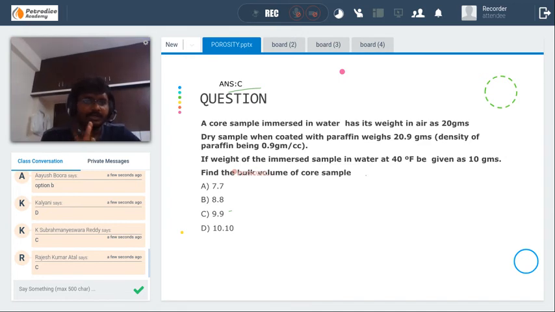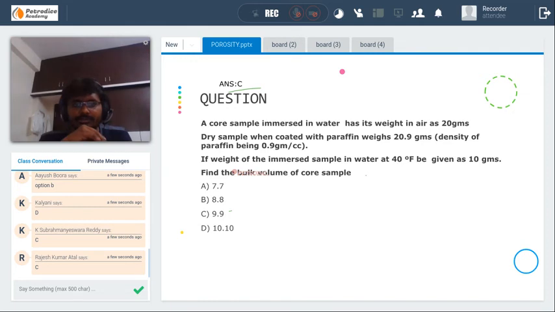What I would like to say is, don't remember the formula. Remember the process. It's very important. If you remember the process, you can always solve any question without remembering the formula. Because what I have been doing is basically the relation between density, mass, and volume, and the second one is the Archimedes principle. We have already studied it in our 12th class and in college also. So remember the process rather than the formula.